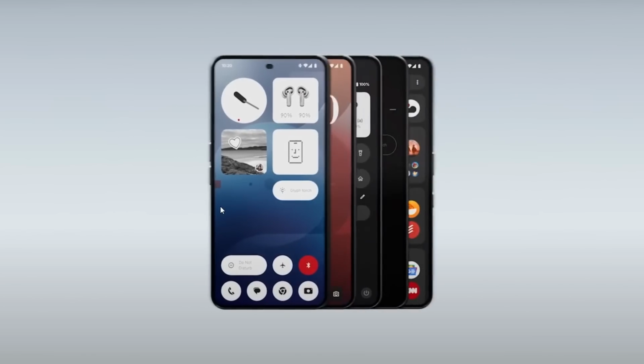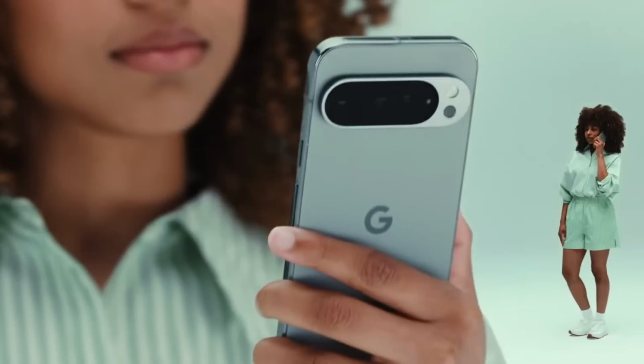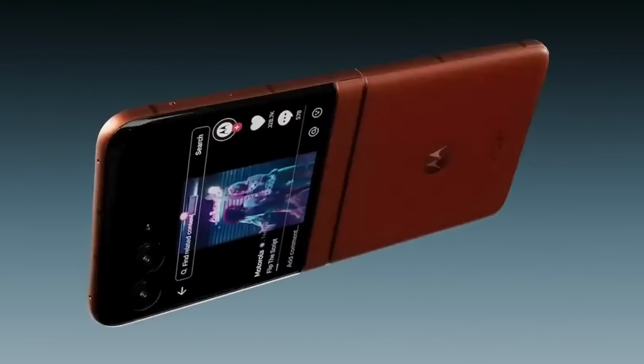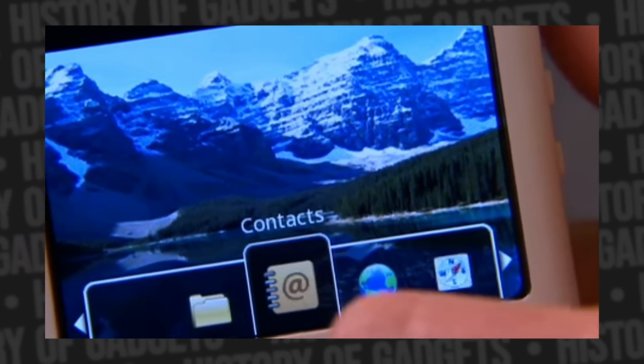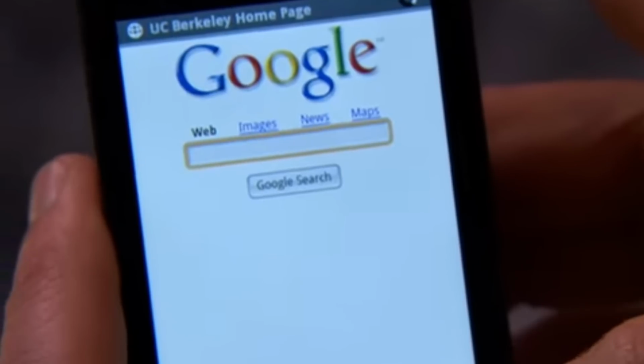By 2025, Google has already released 9 generations of Pixel, including the Pixel 9 series, and continues to compete in the premium segment, focusing on artificial intelligence and computational photography. So what ultimately became the main reason for Android's rapid growth? First, a series of happy coincidences. From Google's purchase of Android Inc. to the iPhone announcement that changed the market in just 1 year.